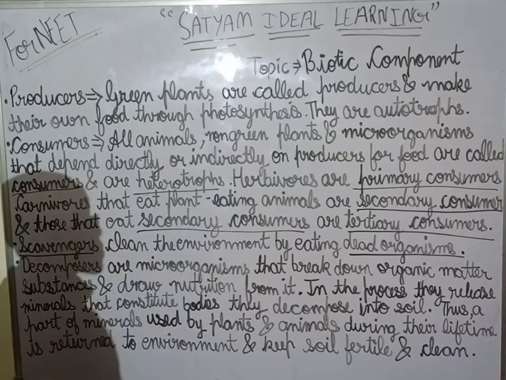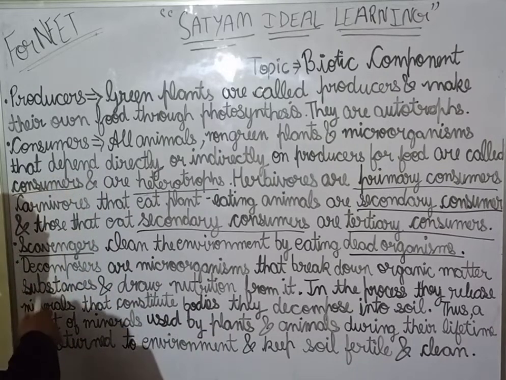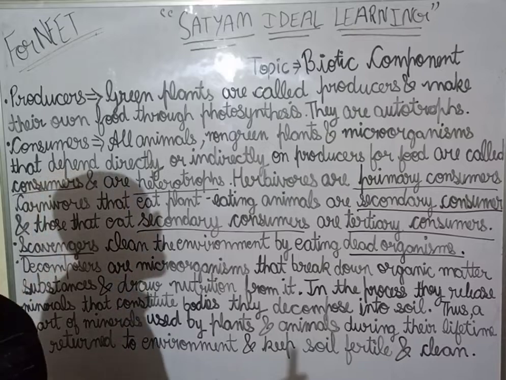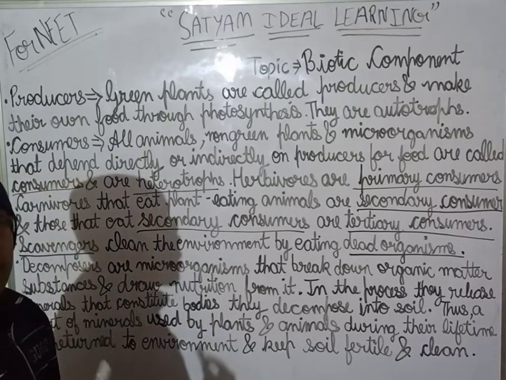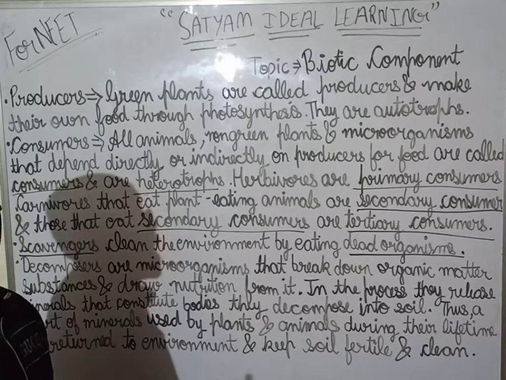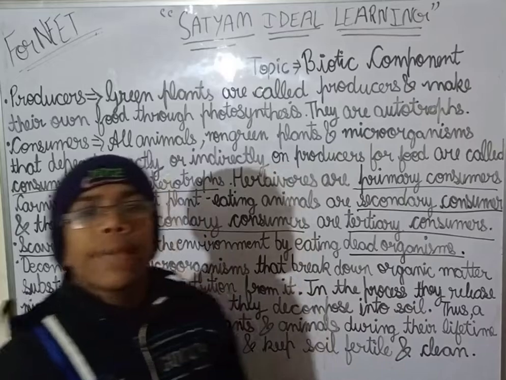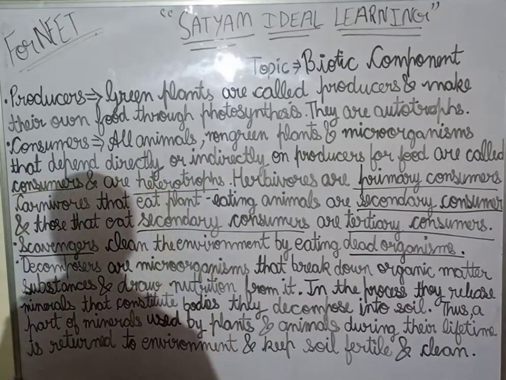Clear this thing? Now what are the examples of the scavengers? As I have already told you, eagle and vultures. Now we will be coming to the decomposers, and I will also tell you about the biodegradable and non-biodegradable waste. So watch the video till end.